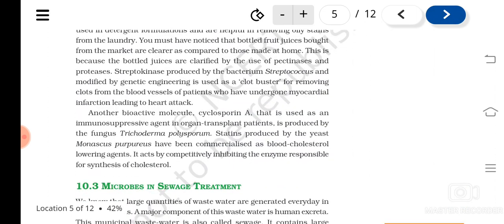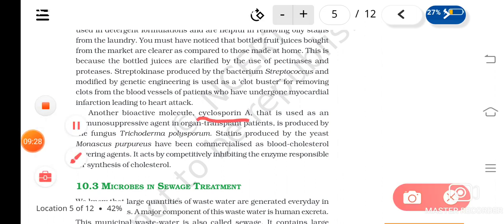Then another bioactive molecule is cyclosporin A. What is it used as? An immunosuppressive agent, during organ transplantation, isn't it? When an organ is transplanted to our body, the body considers it a foreign material and starts producing antibodies against it.